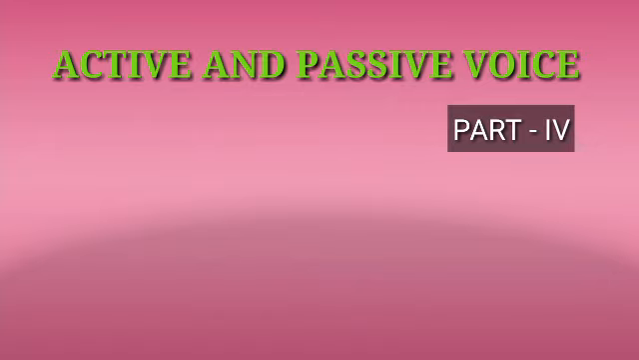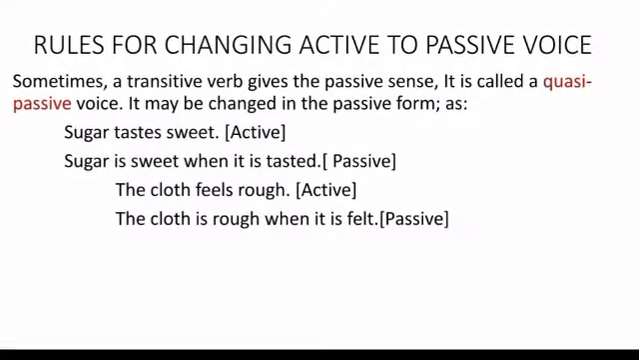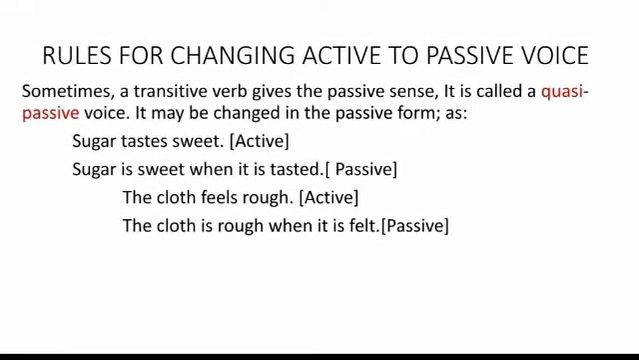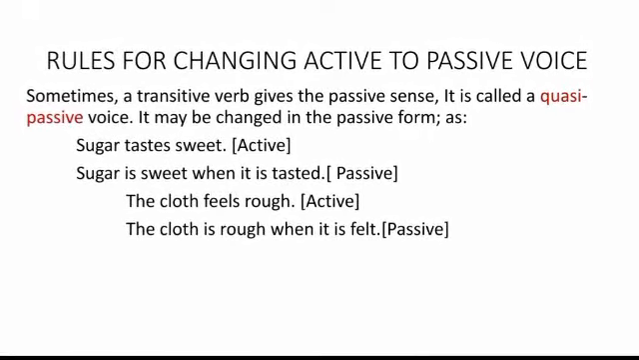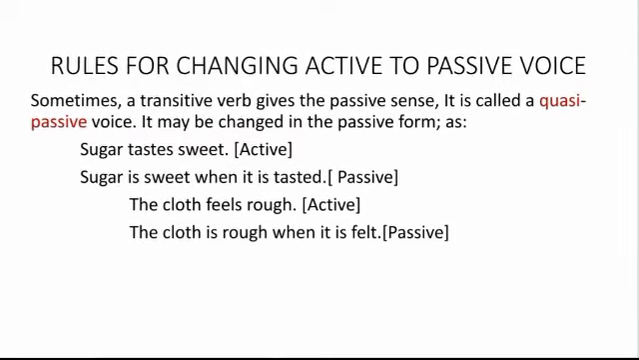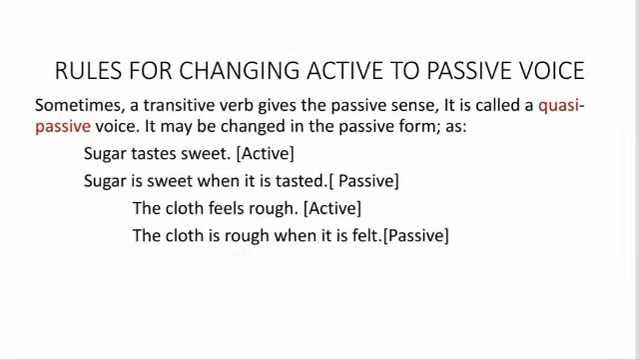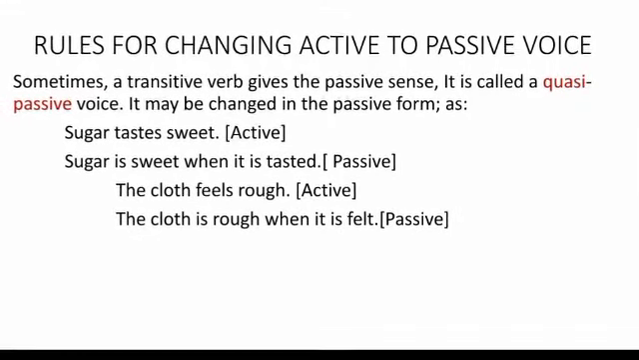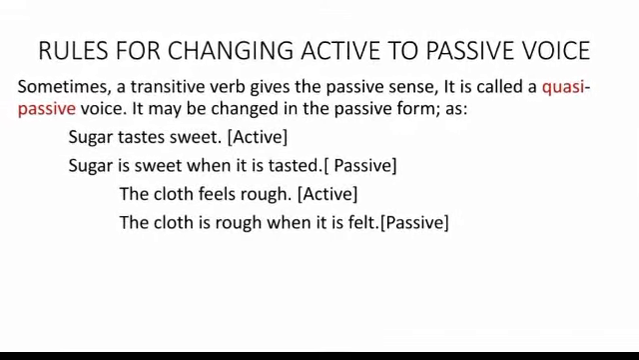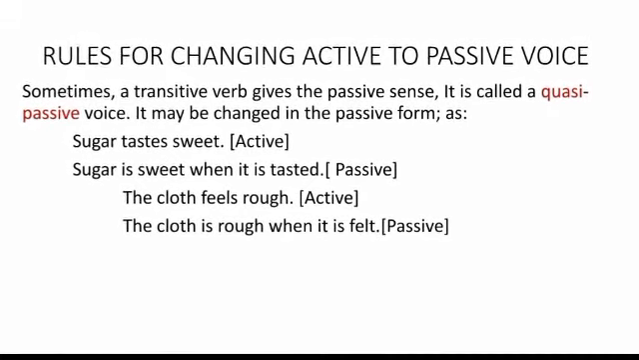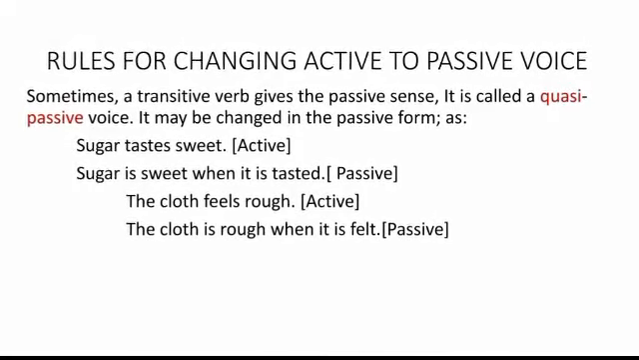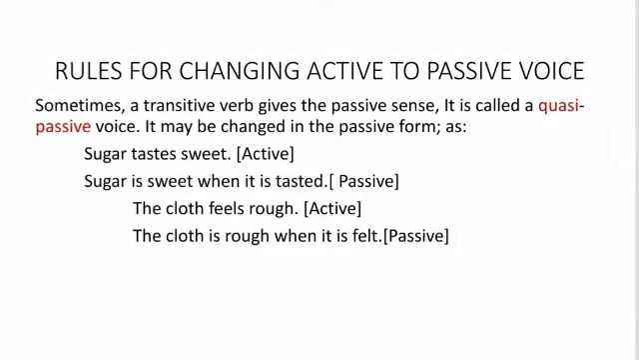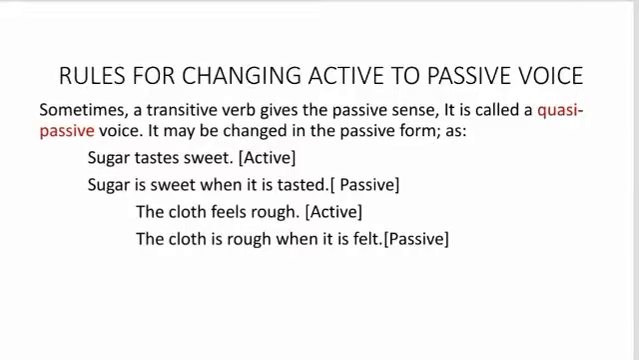Today we are going to discuss some important rules. The first rule is voice with quasi-passive verb. A verb is called quasi-passive when its usage looks almost passive, however actually it's active. Or a quasi-passive voice is active in form but passive in sense.